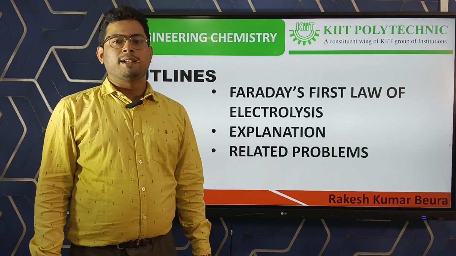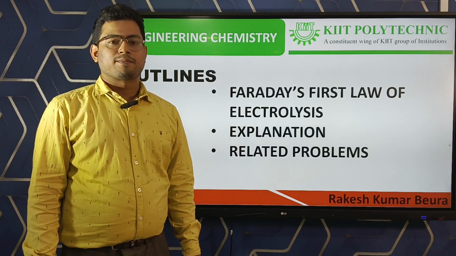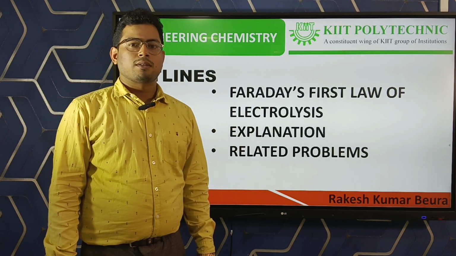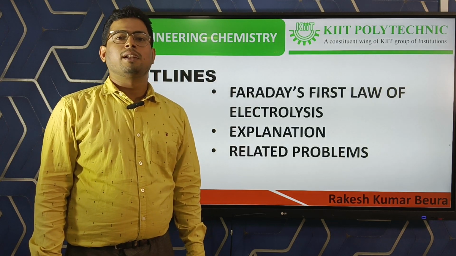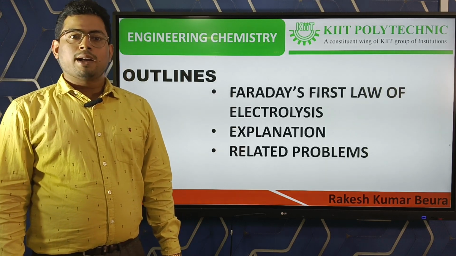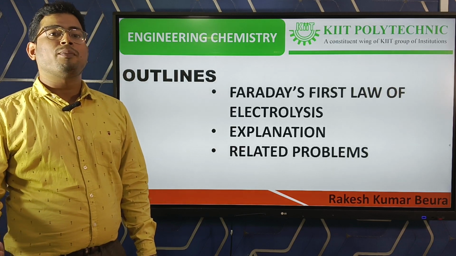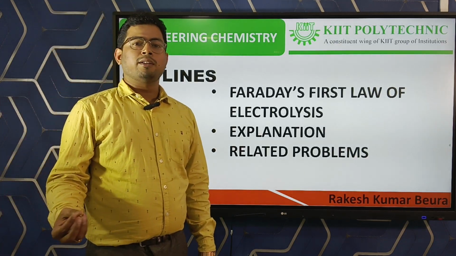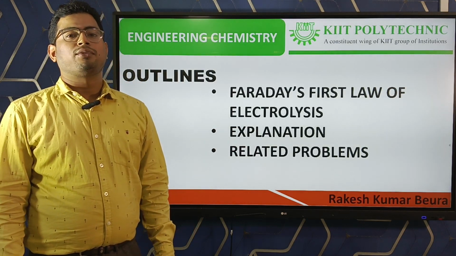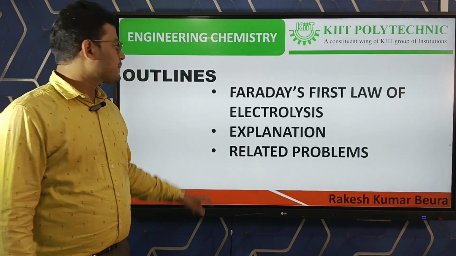Faraday was the first scientist who gave the quantitative aspects of electrolysis. We all know in electrolysis, cation goes towards cathode and reduction occurs after gaining electrons, and anion goes towards anode, losing electrons, and oxidation occurs. But which amount of cation and anion deposit at any electrode, that is the quantitative aspect of electrolysis. Faraday gave the quantitative aspects of electrolysis.